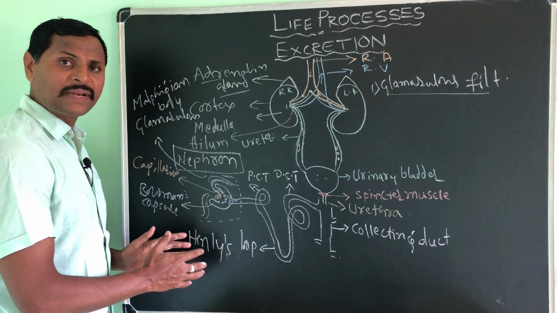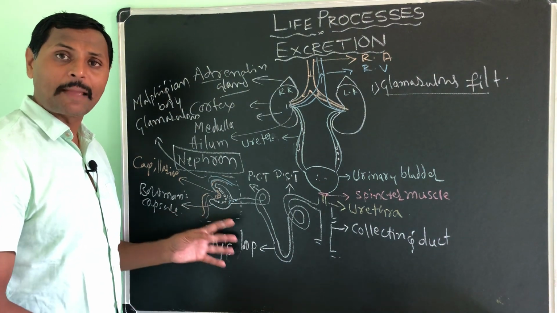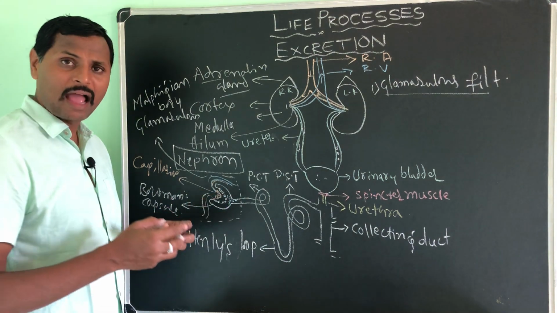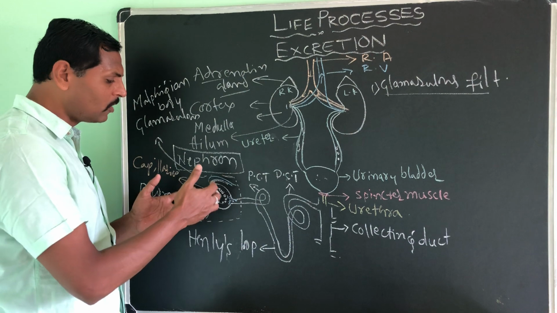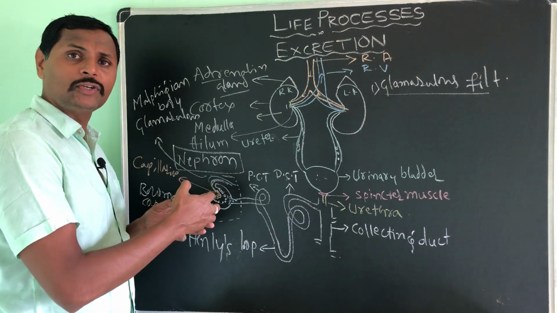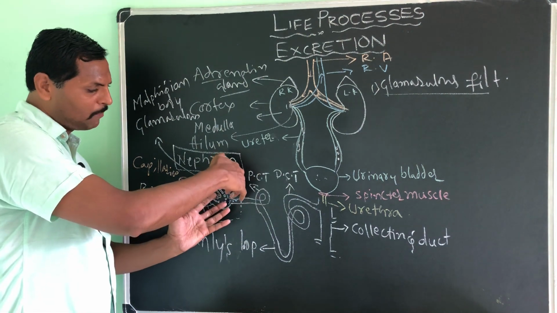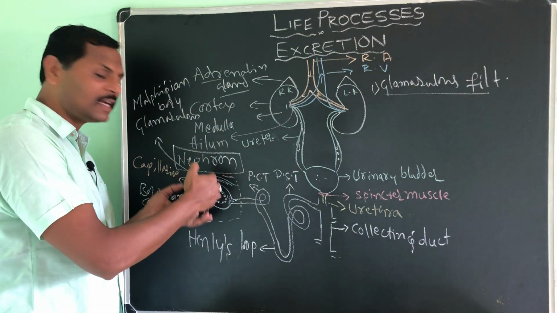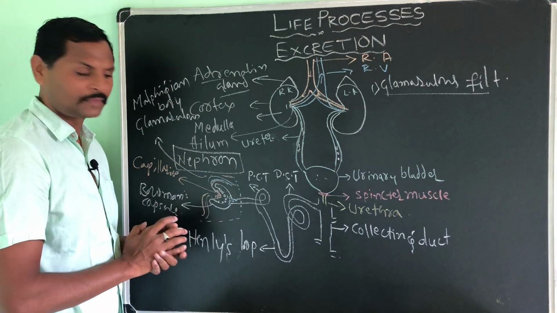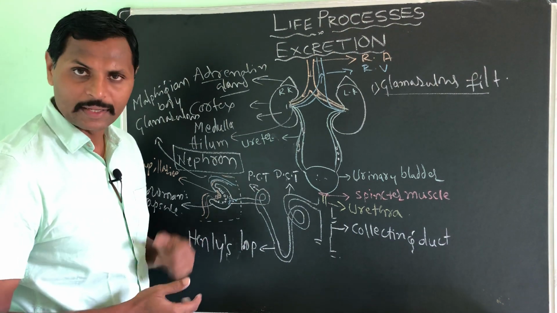The artery which brings the blood with a greater force pushes the blood into the capillaries. So capillaries have a very thin wall, a very thin layer. So those will allow some constituents of blood to pass through them into the Bowman's capsule, and the Bowman's capsule will receive these materials which are filtered in the glomerulus. So this part is called the glomerulus or Malpighian body.